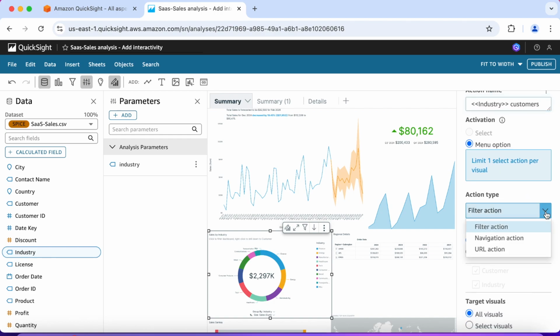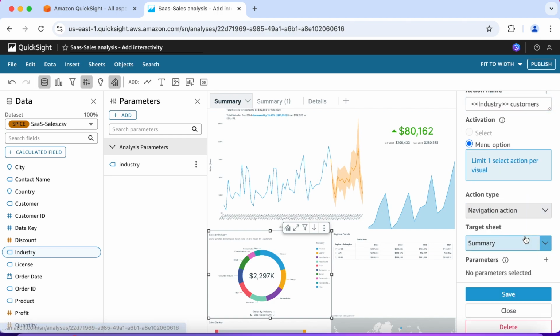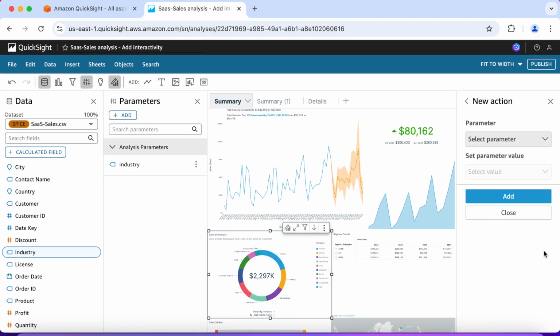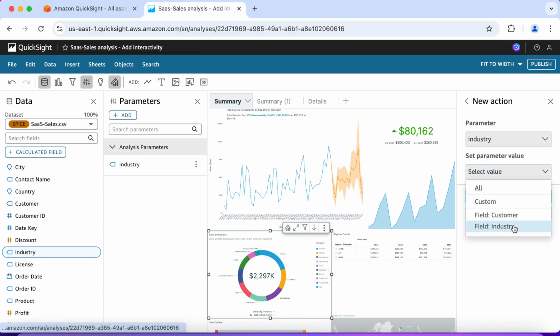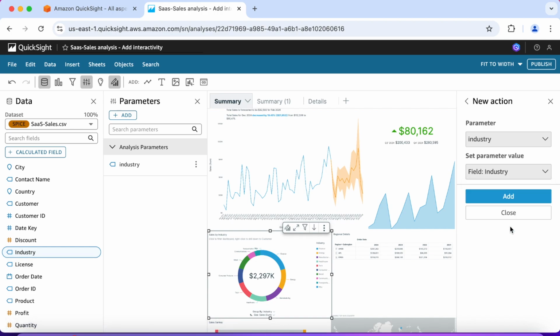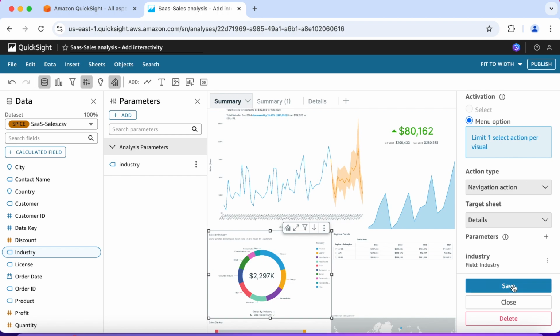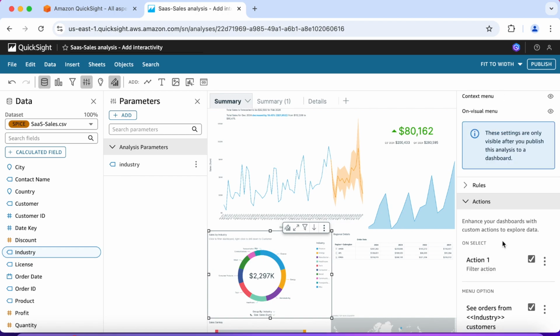Okay, let's scroll down. So action type, navigation action. So it'll navigate to it when we click on it. Target sheet is details. Click on parameters. We want to select industry to bind it. Select value. The field is industry. And let's add it. Okay, so this is our new action, and let's save it.